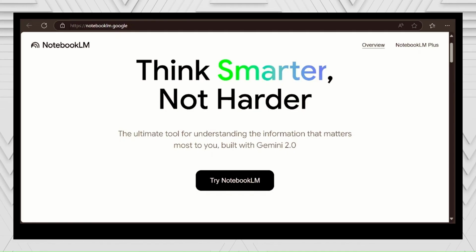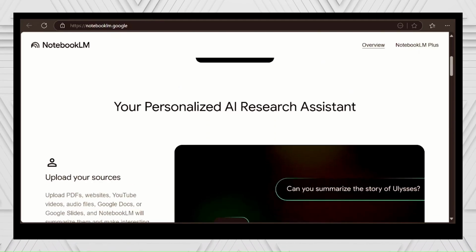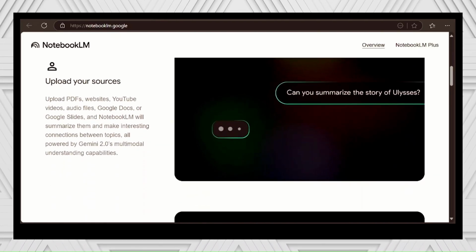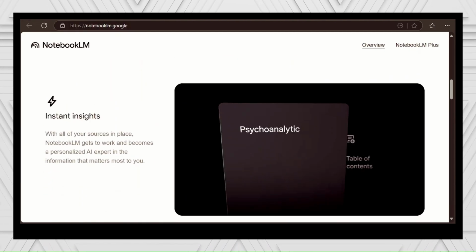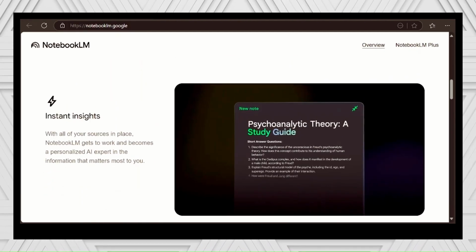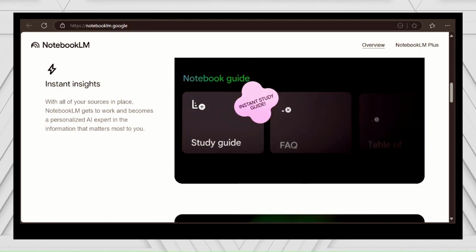Hi guys, I want to introduce you guys to NotebookLM, which in my opinion is the best AI for the year 2024. It's an app for generating a podcast from either text or audio. Documents can be PDFs or text, or you can just copy them. Let's go and explore it.